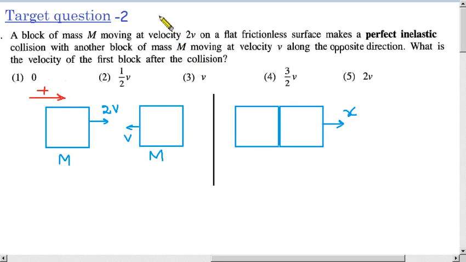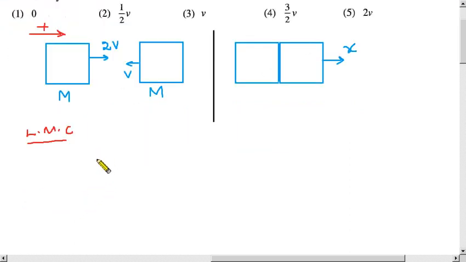Now let us apply the conservation law, linear momentum conservation. Now what we have to do? m times 2v, then here minus, because the velocity is opposite. So minus mv equals the total mass 2m, because they are stuck together now.